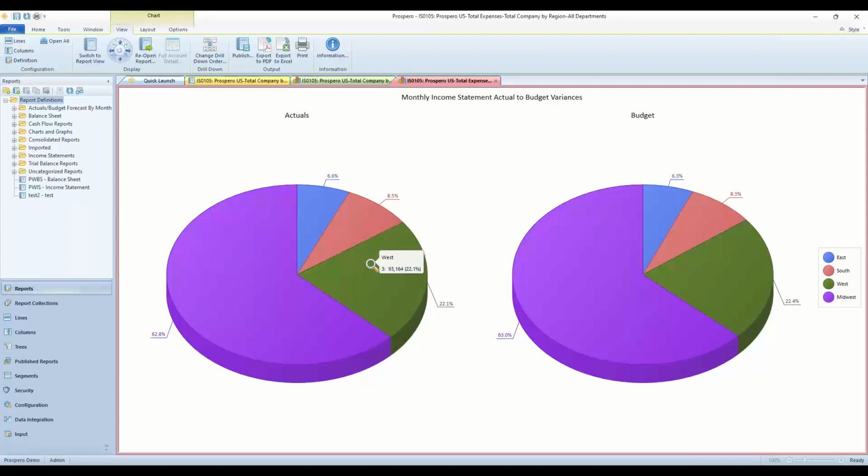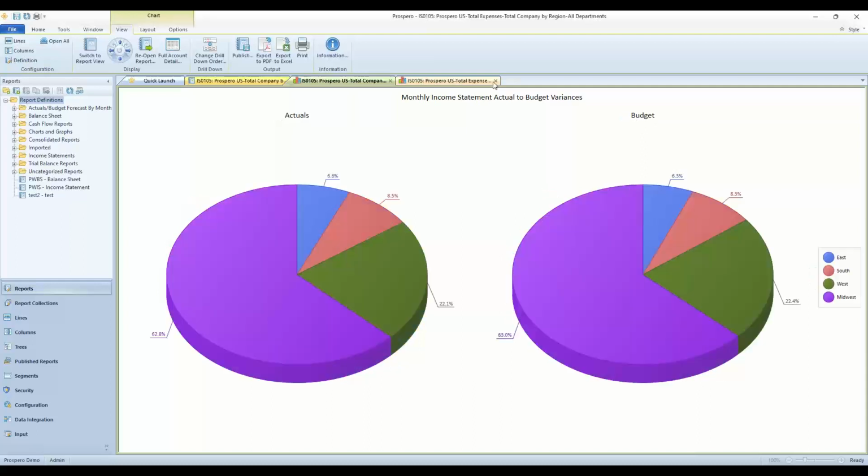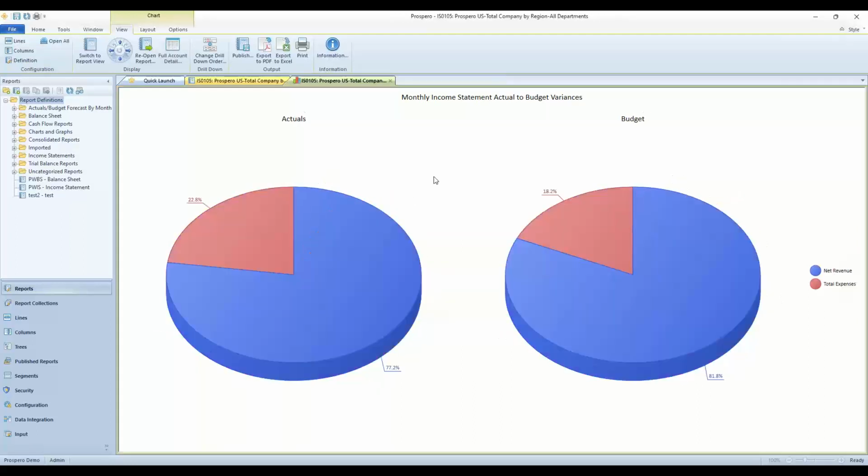You can change that summary view if you need to. And when I double clicked, it opened up this pie view on a different tab here. I can go right back to the previous tab with one click. So easy navigation there between different drill down levels in the report. Let me close this tab here. Back to the first pie chart with net revenue versus total expenses.